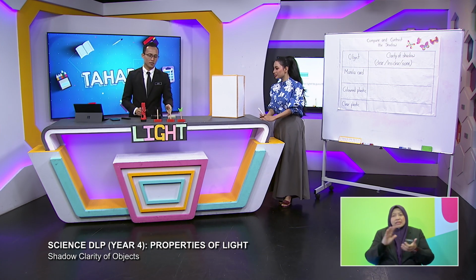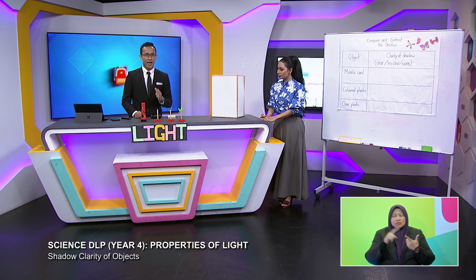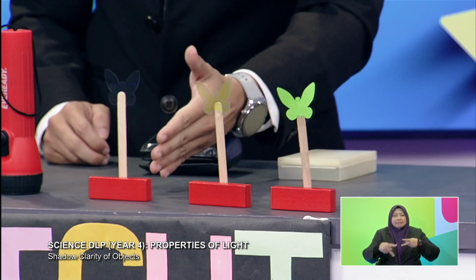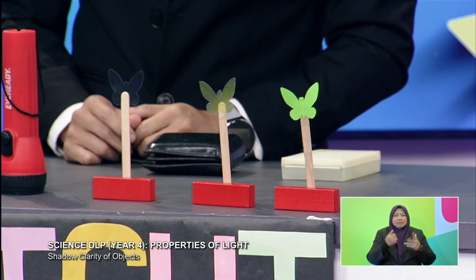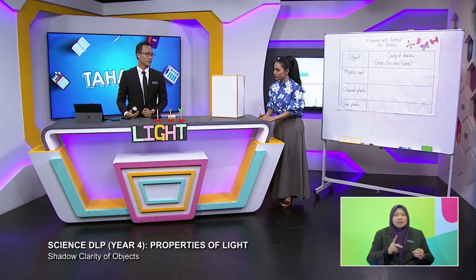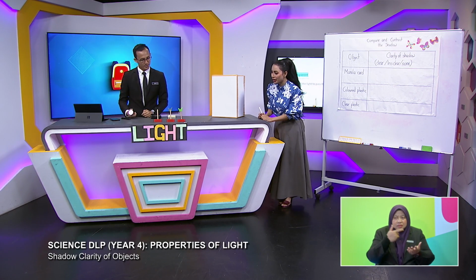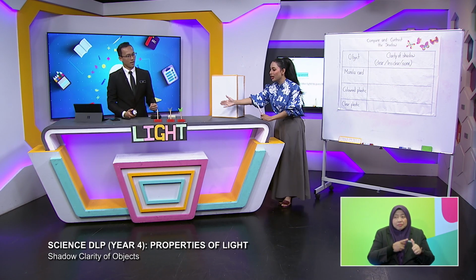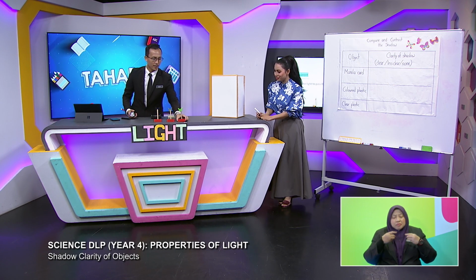The second one here is made out of colored plastic. And the third one is made out of a transparent object. Okay. So Shafika, which one would you like to test first? Can I try the one that has the full color green on the left side here? Okay, there you have it.